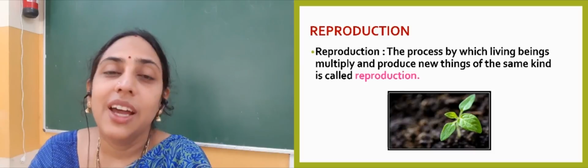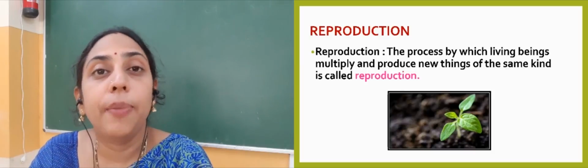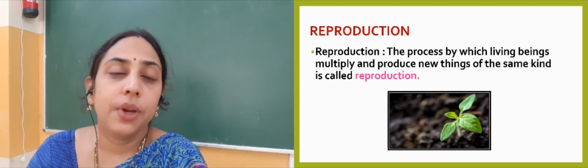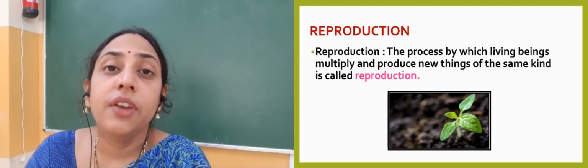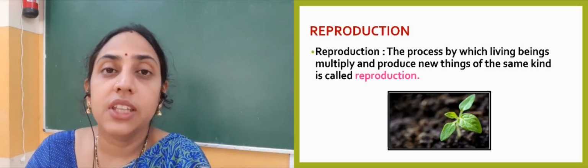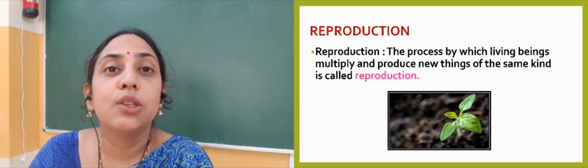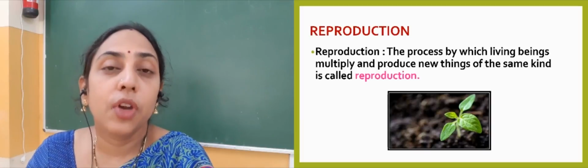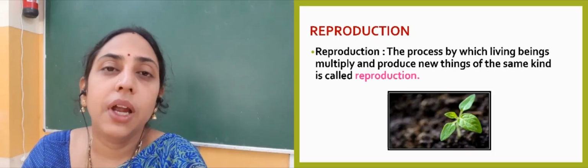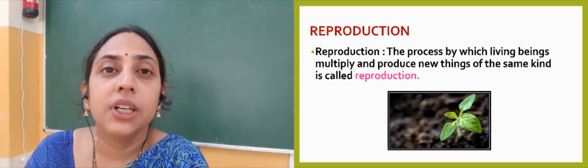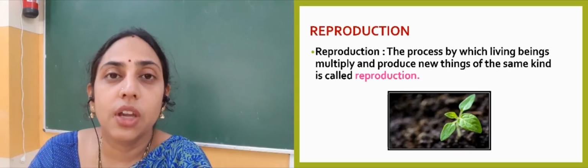So that is called reproduction. Animals and plants both reproduce, and that is the difference between living things and non-living things. When we learned about living and non-living things, we learned that living things reproduce, non-living things do not reproduce. So reproduction means giving birth to young ones, or in plants, when the plants give birth to new plants.